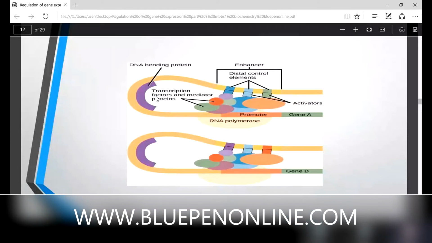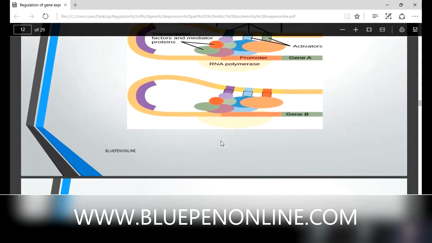Here there is a promoter site where RNAP binds, with transcription factors and mediator proteins, and enhancers bind to this area. You can see these 3 activators help the attachment of transcription factors and mediator proteins to the promoter site. That's about our enhancers.